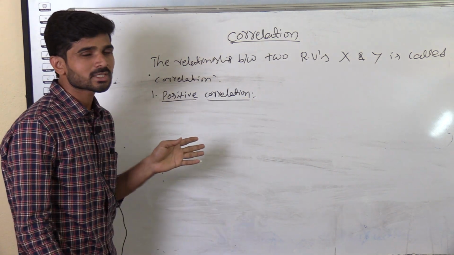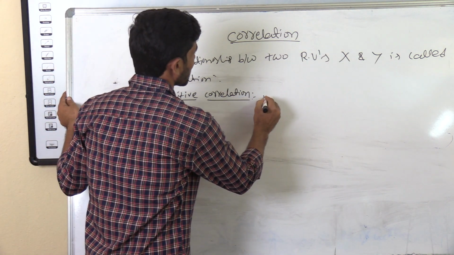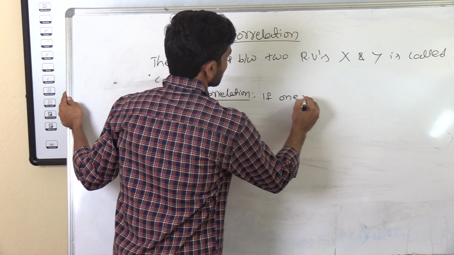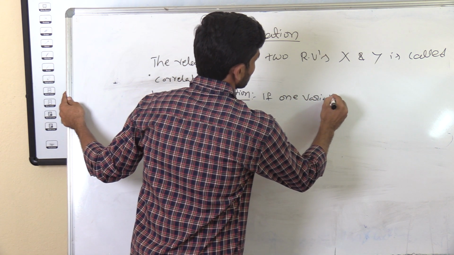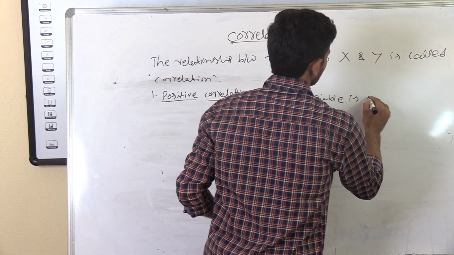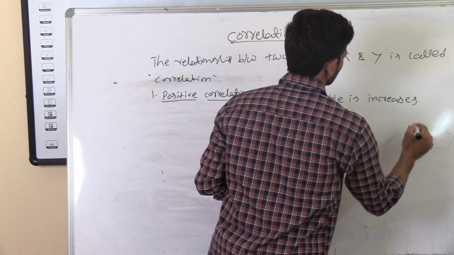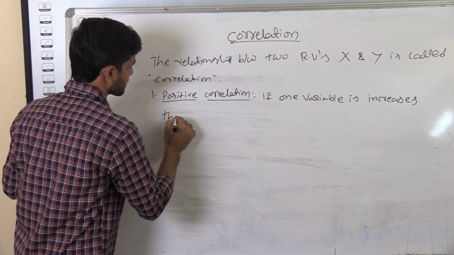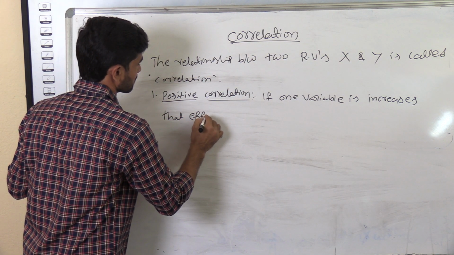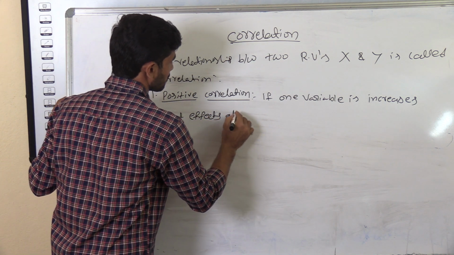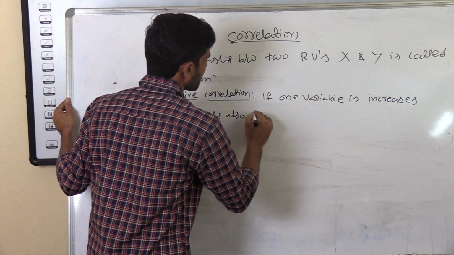So what is meant by positive correlation? If one variable increases, that affects the other variable, which also increases.